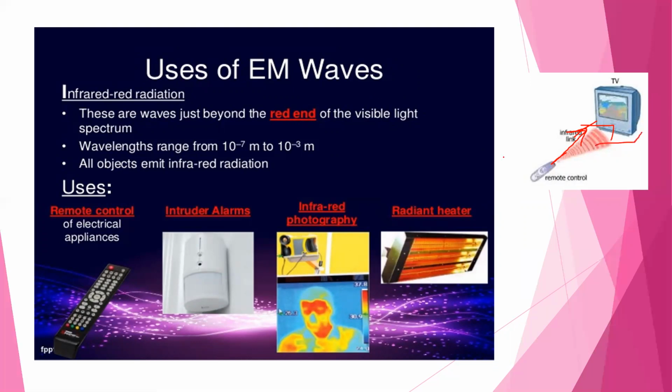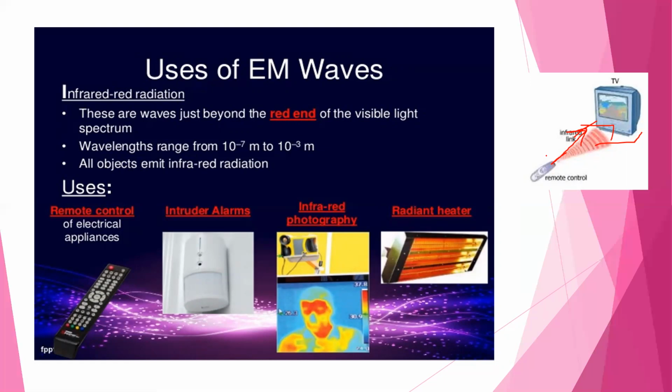In a remote control, if you look at the top of your remote control unit, you will see there is a small plastic LED where the infrared radiation comes out.